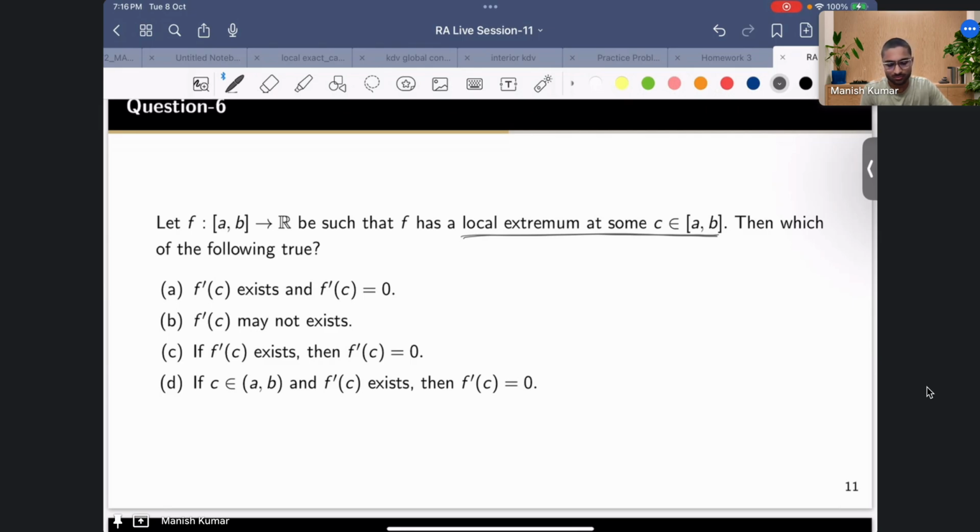Option A and C, one and the same, sir. No, they are completely different. The first option guarantees you that the derivative will exist. The third option is telling you that if the derivative exists, then it has to be 0. Did you get the difference? First option is telling you that the derivative exists. Third option says that okay, if the derivative exists, then it has to be 0. So they are completely different. Then what do you think?